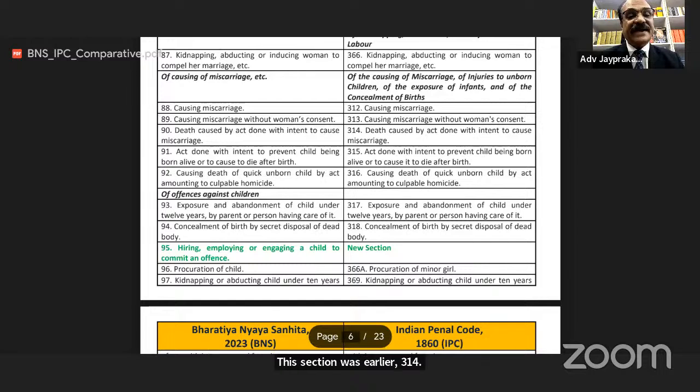Section 91 of BNS, act done with intent to prevent child being born alive or to cause to die after birth. बच्ची पैदा होने के बाद ही उसको मारना वगैरह, या पैदा होने के पहले try to kill that female child, female womb. This was very, very cruelty. This section is now 91. Earlier, this section was 350.